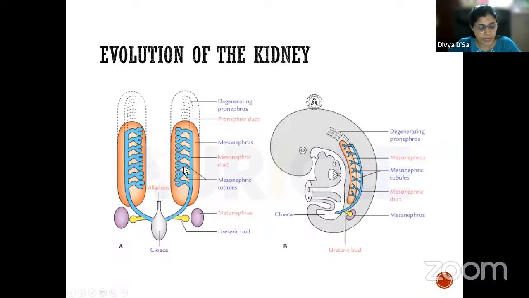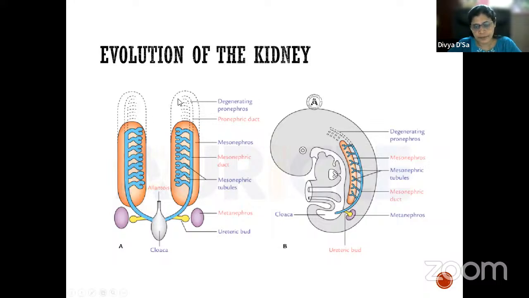Then we have the mesonephros, which we see, as I said, in the amphibians and some of the fishes. Then the metanephros kidney, we see it in the developing embryo of humans by the beginning of the third month, in the sacral region. So this persists as a permanent kidney in humans.